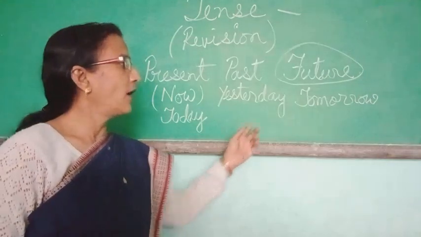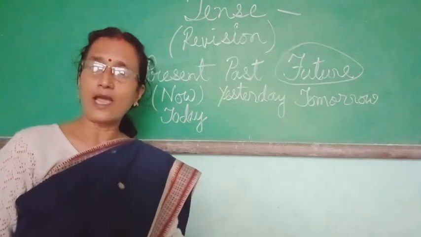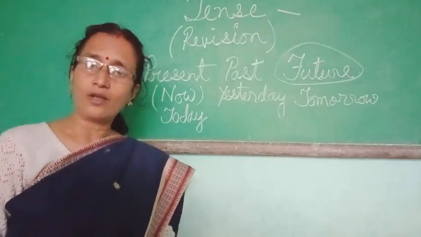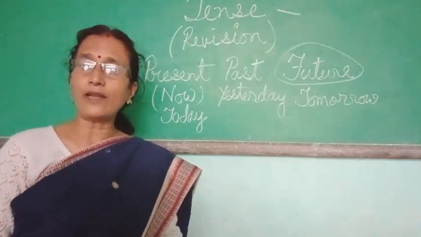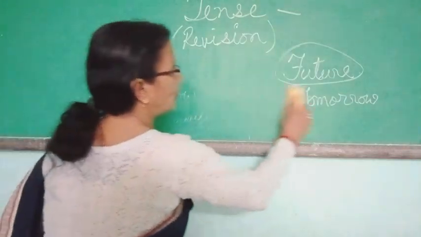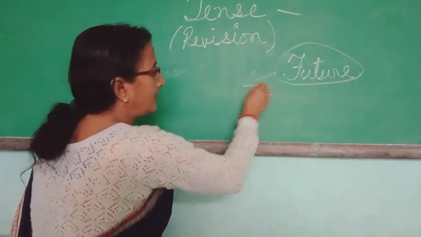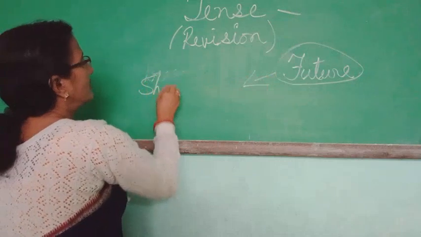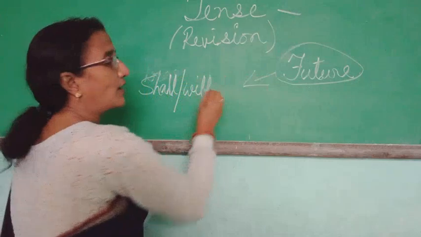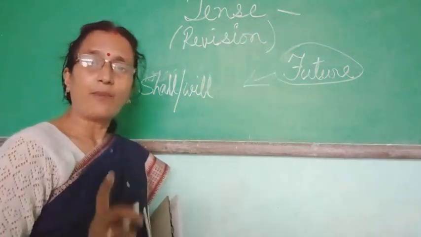Now next for the future tense. I told you that you have to add shall or will to turn a verb into future. Be very careful, children: in the future tense, when you are adding shall or will, you never write the verb in past form.